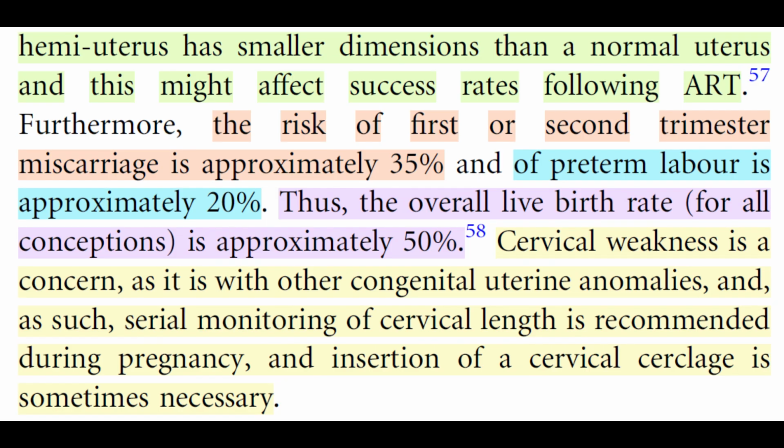A hemi-uterus has smaller dimensions than a normal uterus, and this might affect success rates following ART. Furthermore, the risk of first or second trimester miscarriage is approximately 35% and of preterm labor is approximately 20%. Thus, the overall live birth rate for all conceptions is approximately 50%. Cervical weakness is a concern, as it is with other congenital uterine anomalies, and as such, serial monitoring of cervical length is recommended during pregnancy, and insertion of a cervical cerclage is sometimes necessary.